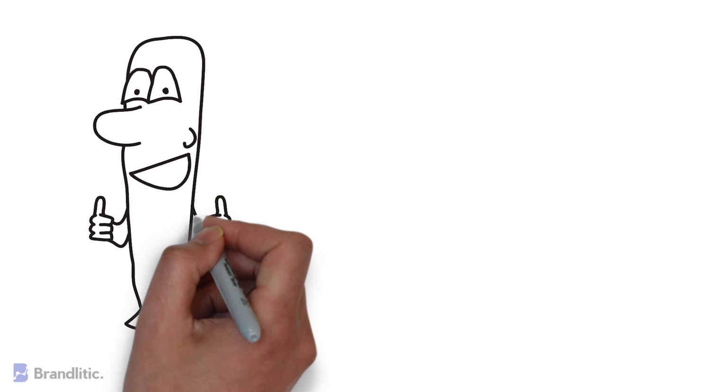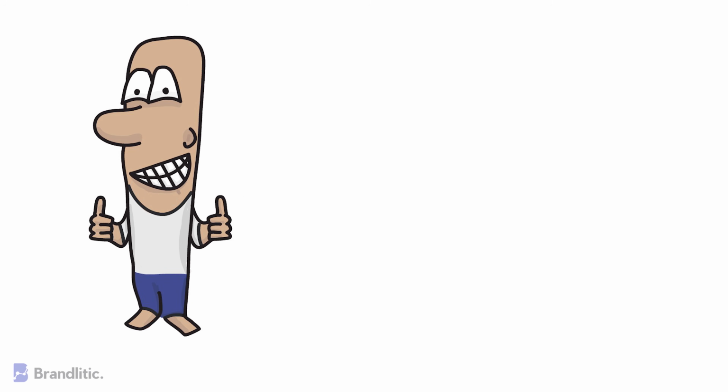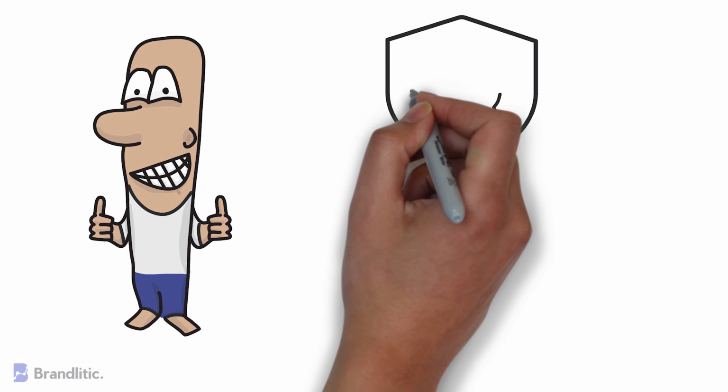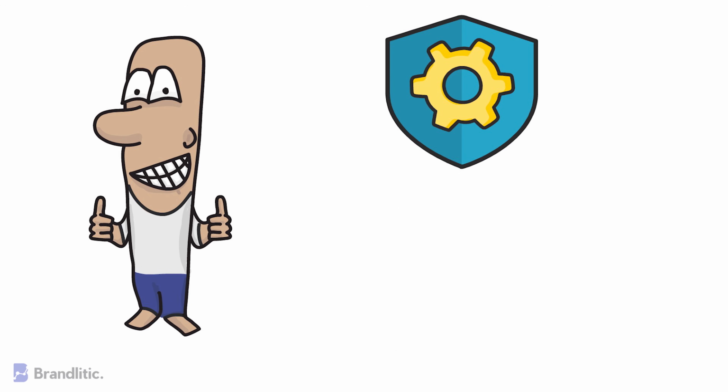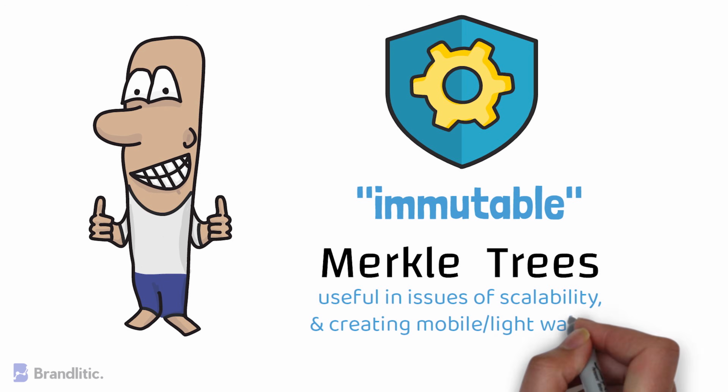Lastly, as a conclusion, I'd like to say that cryptographic hash functions are an integral part of blockchain innovation, and it is essentially a feature that gives security capabilities to the processed transactions, making them immutable. Further, hashing also plays an important role at the center of Merkle trees, which are quite useful for issues of scalability and creating mobile light wallets. But we'll talk about that some other day.